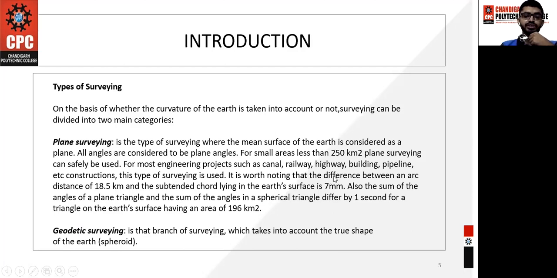Also, if the curvature of the earth is not considered in the survey, that will be a part of plane survey. When the curvature of the earth is considered, it will be a geodetic survey. When it is not considered, it will be a plane survey. One more difference is that the area of a geodetic survey is greater than 250 square kilometers. Moving to the next slide.